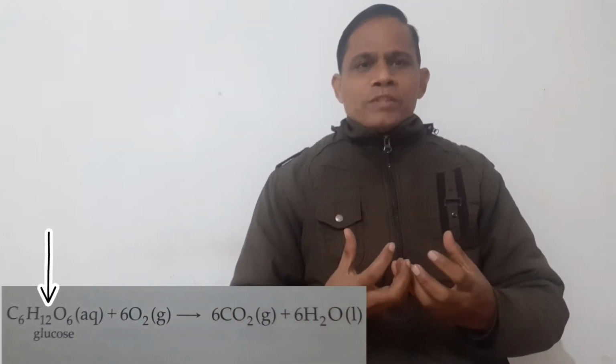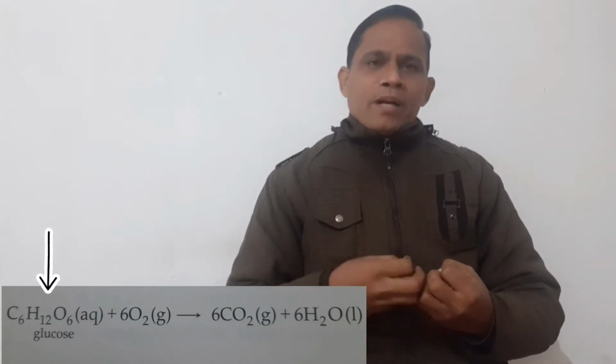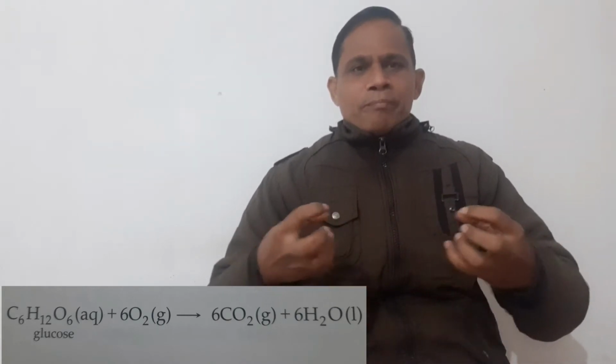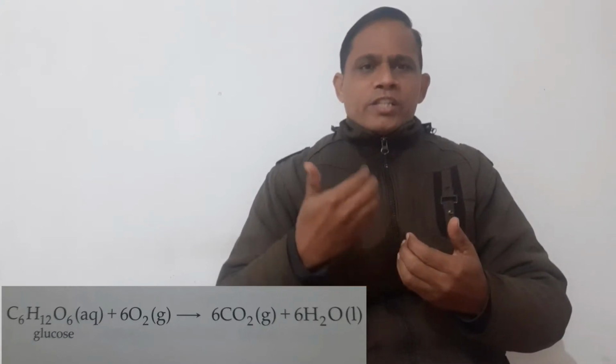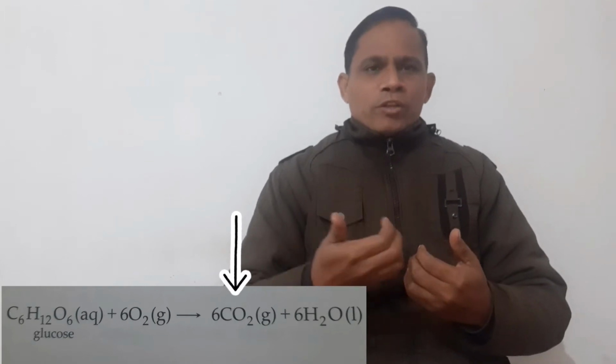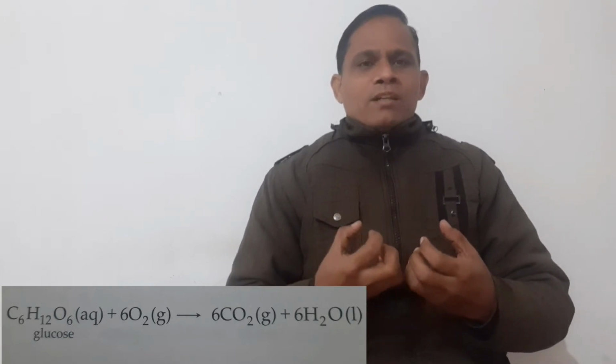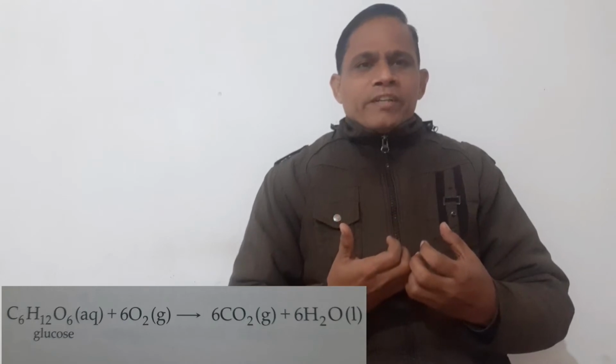In the second part of this chapter, students, I will start with the topic of respiration. What is respiration, students? You know that the glucose which is synthesized by animals and plants combines with the oxygen from the air, and it gives you carbon dioxide and water, and during this process energy is generated which is there for the sustenance of the life of animals and plants. So this is known as respiration.